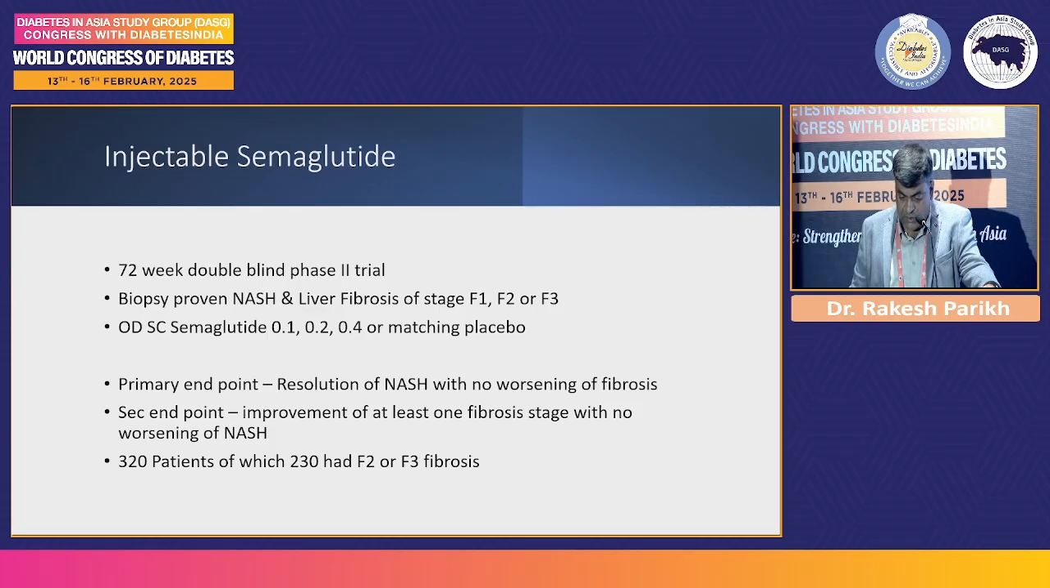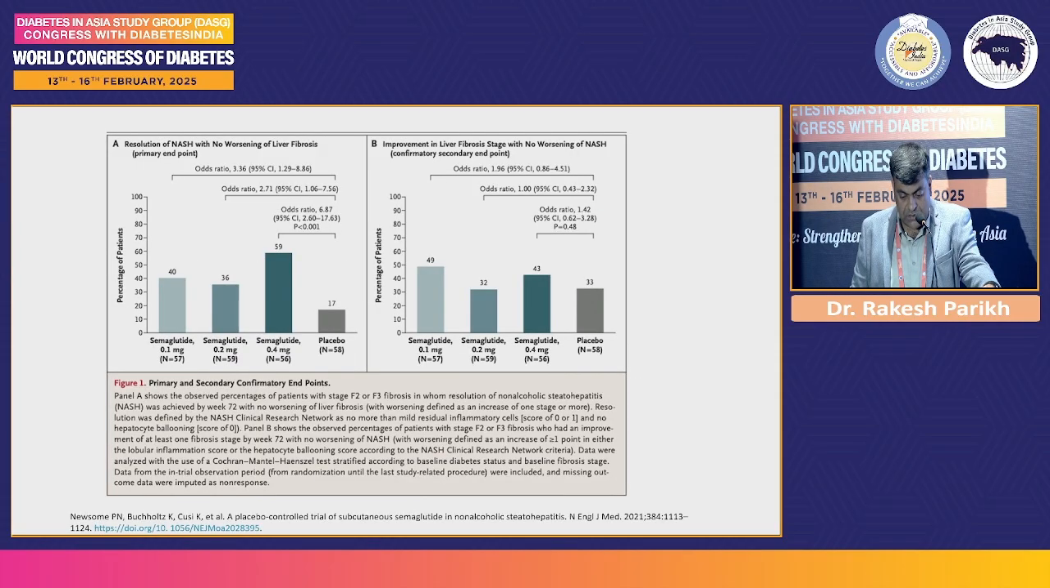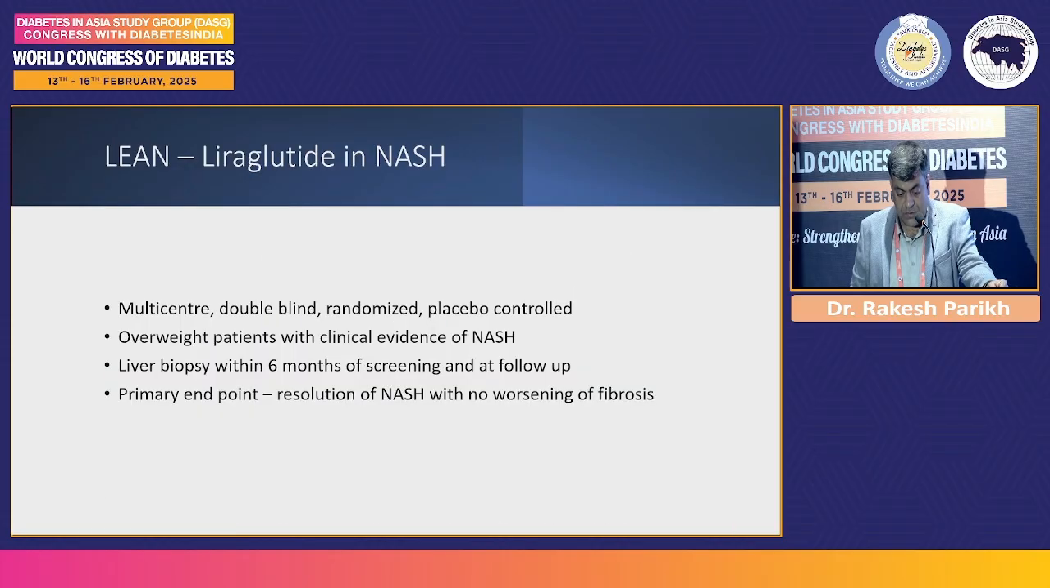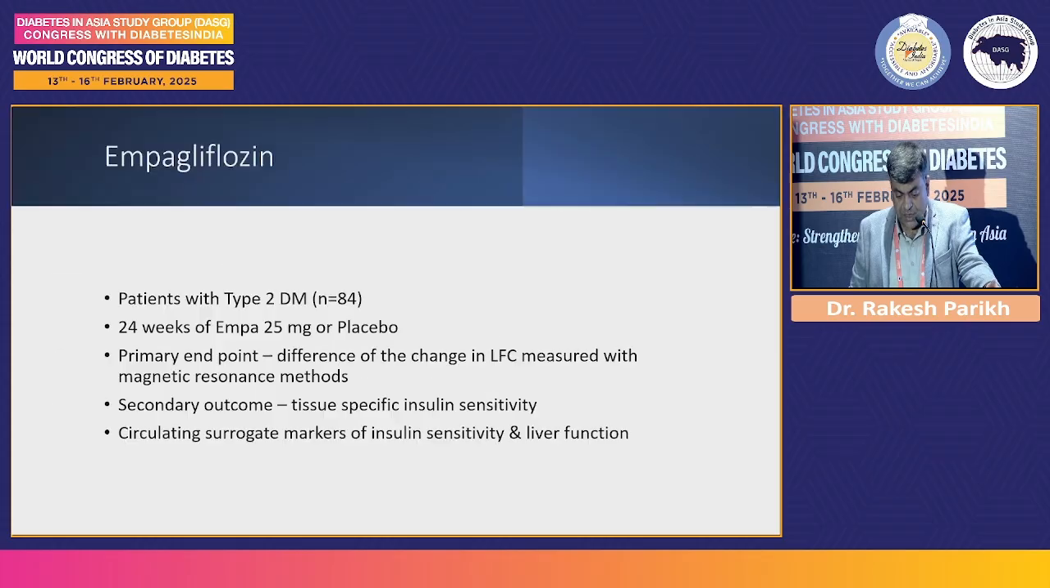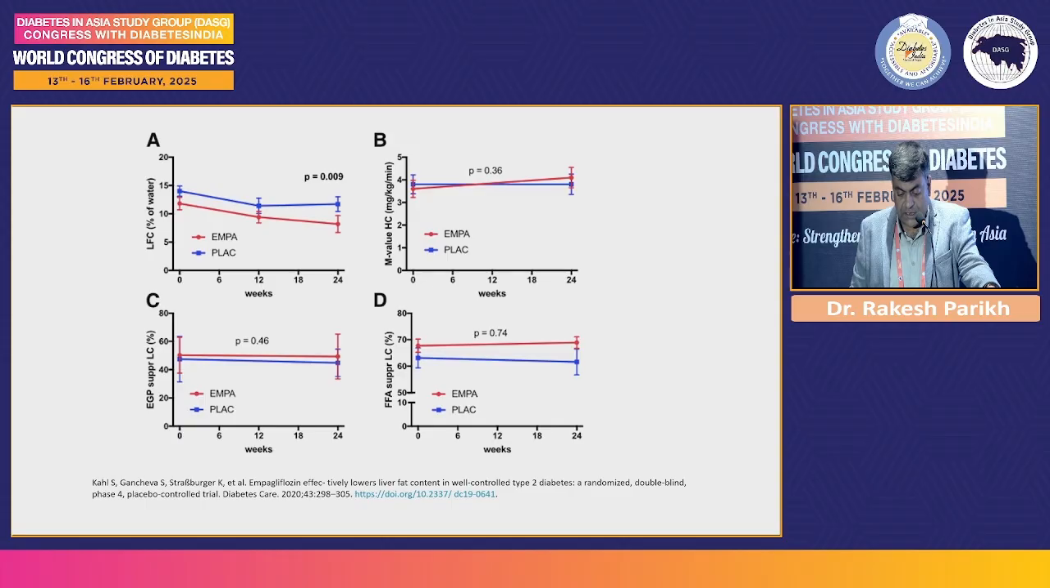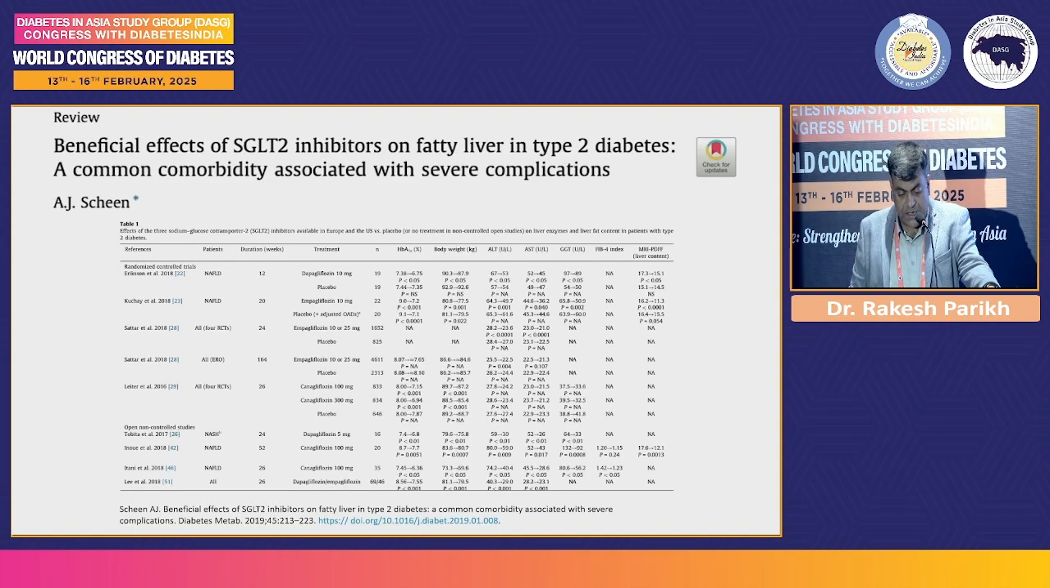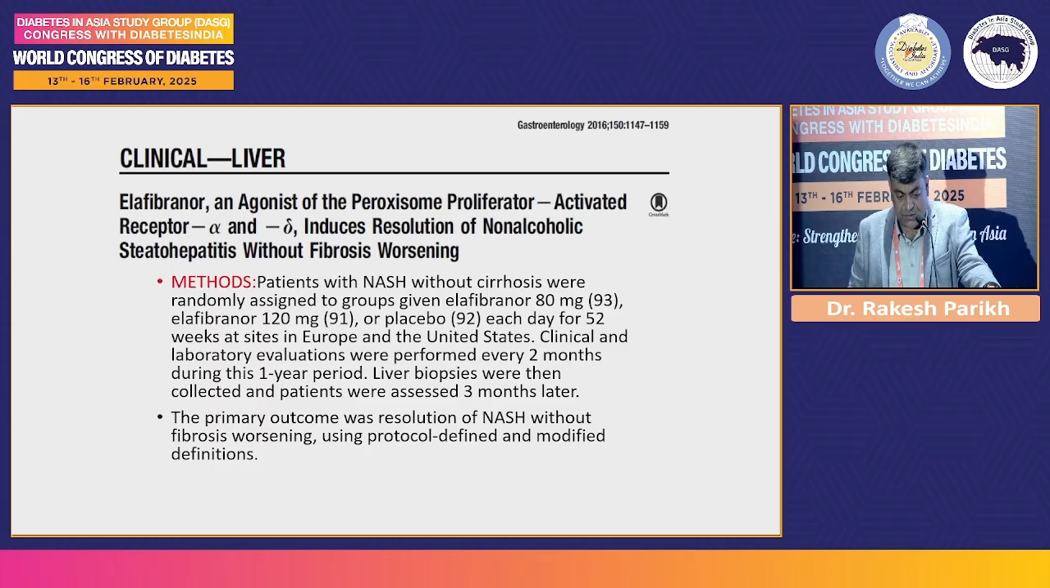This is a study with semaglutide, again a biopsy-proven study, where semaglutide was found to be very useful even in the reversal of fibrosis. This is a study with liraglutide, and again the benefits were seen. And this is with dulaglutide, an Indian study, the DLIFT trial, again with similar benefits. Now SGLT2 inhibitors: empagliflozin, again there is data that it improves liver fat, and this is a meta-analysis where they found that it's not only empagliflozin but all the SGLT2 inhibitors that have benefits in such patients.